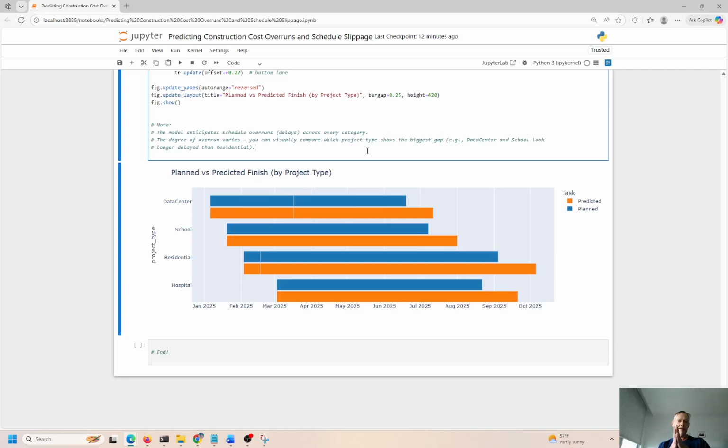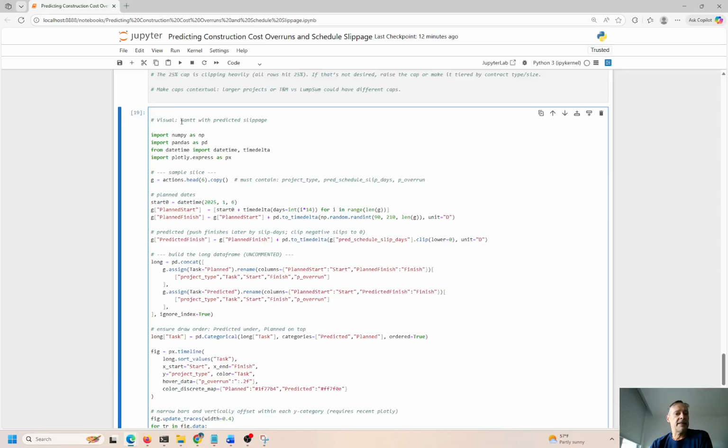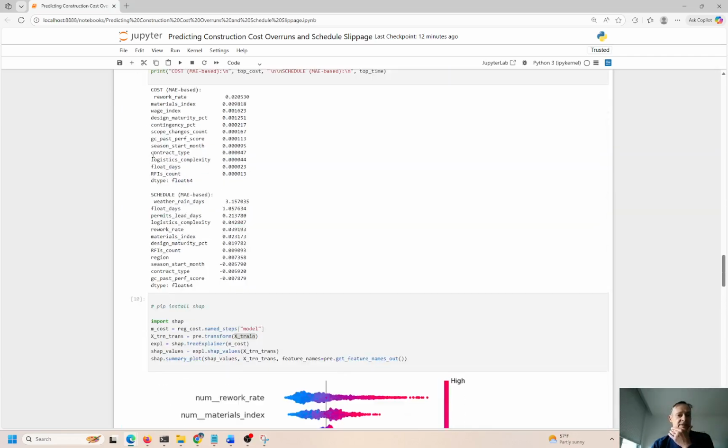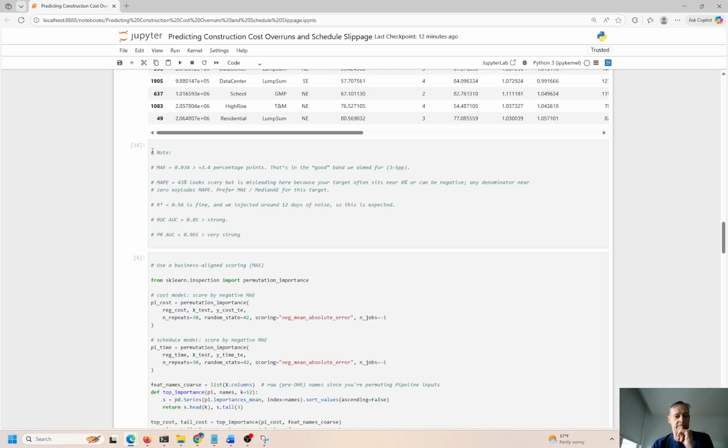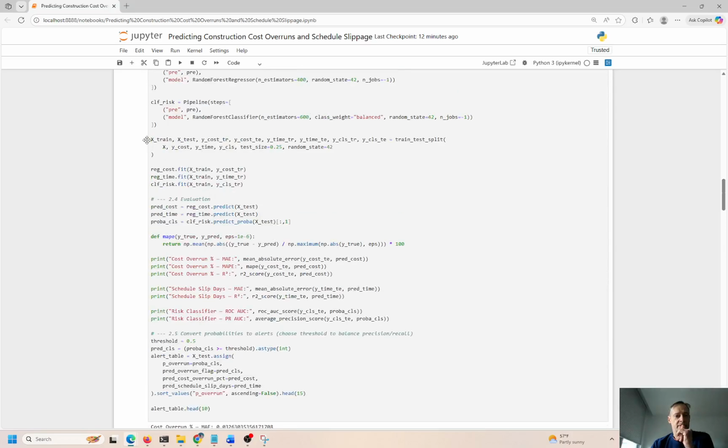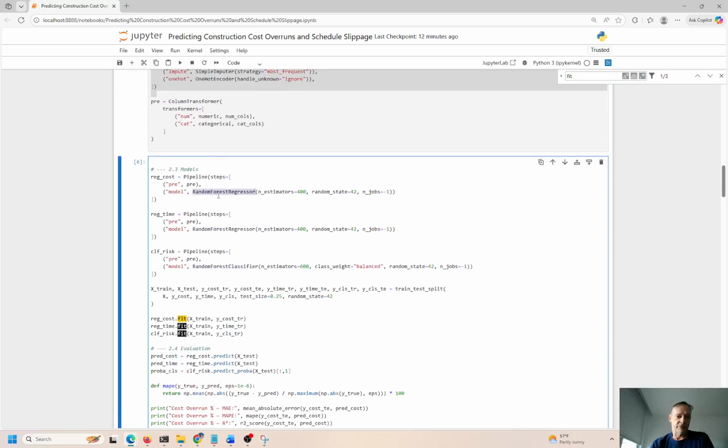So that's it. That's my take on predicted construction cost overruns and schedule slippage using Python to do the modeling and the exact specific model that I picked. I think I kind of glossed over that. I don't think I addressed that. Let me just look for the fit. Where's the model being fit? Oh, here it is, random forest classifier, okay? So random forest regressor for the numbers, and remember we're doing the classification for this model.